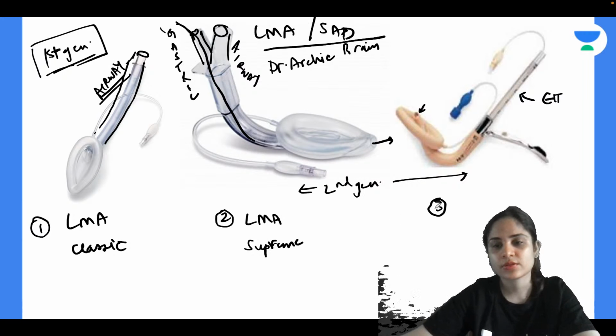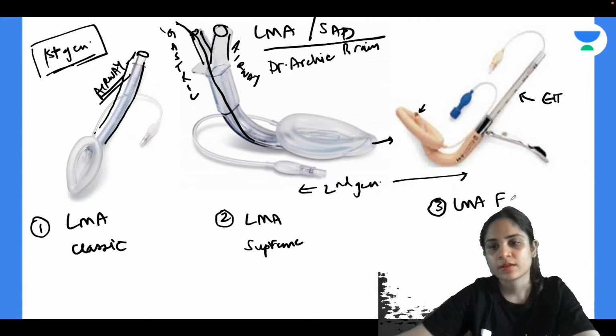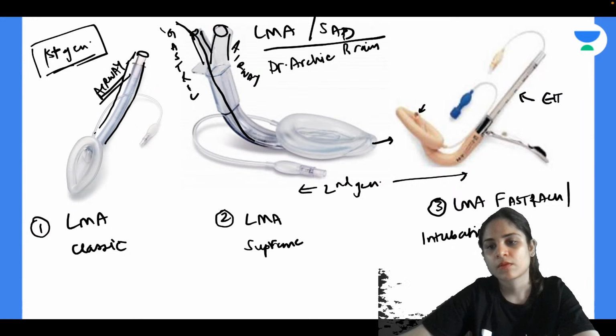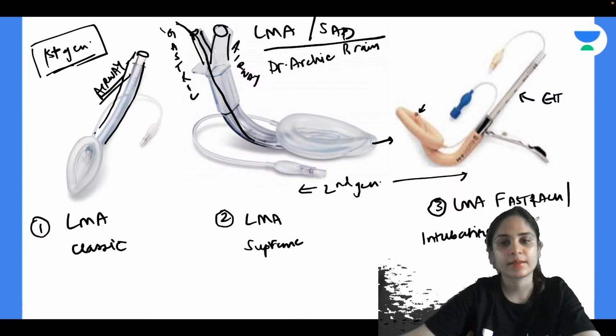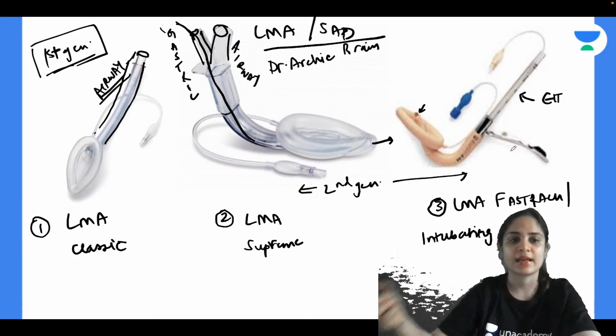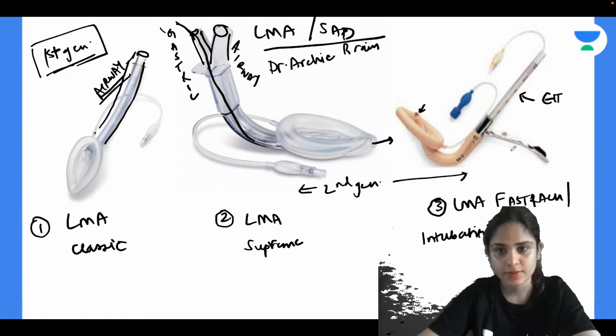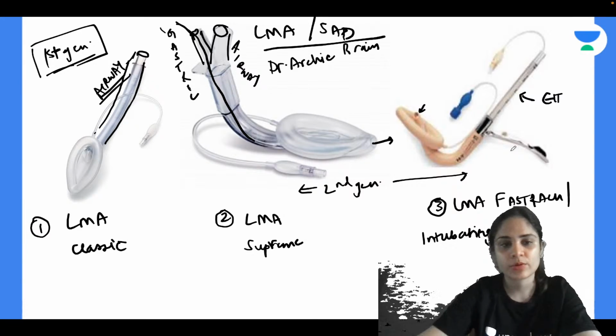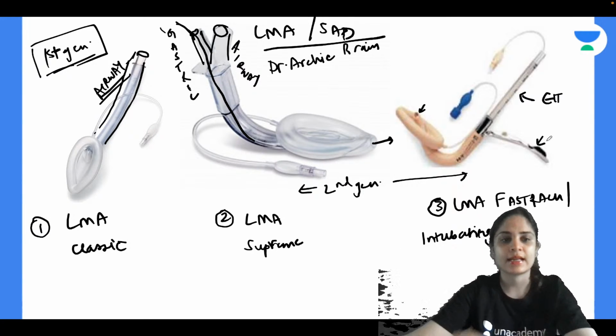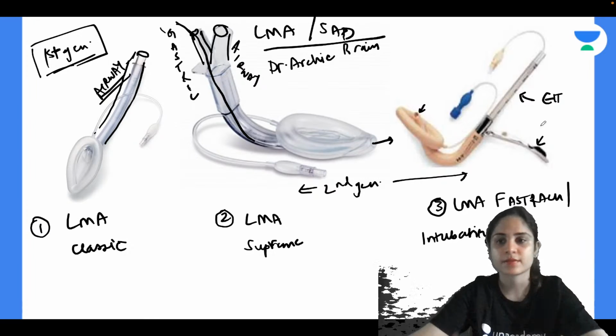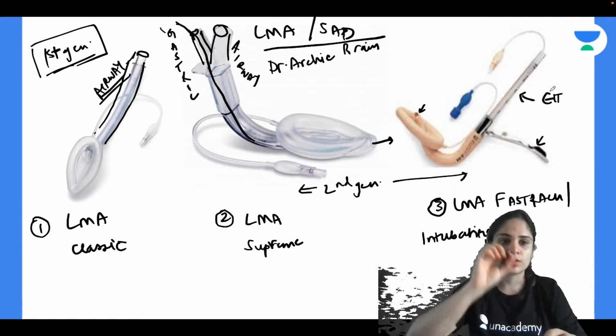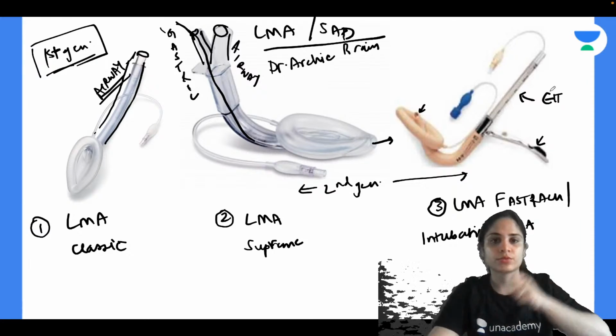Very good Niveta. So this is called as LMA fast track, or what is the other name for it? This is also called as intubating LMA. LMA fast track or intubating LMA. Alright. So in LMA fast track or intubating LMA, it helps in intubation of the patients in anticipated difficult airway. Okay, you also have this handle over here, stainless steel handle. So you can remember this LMA from this handle also, that whenever you want to push the endotracheal tube and remove the LMA, you can use this handle.